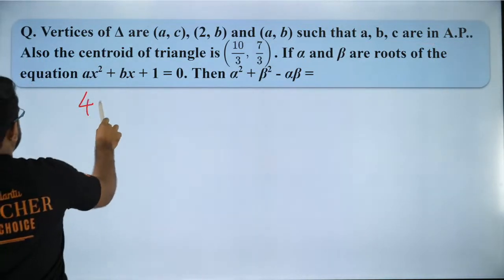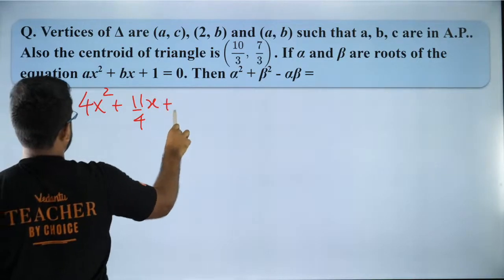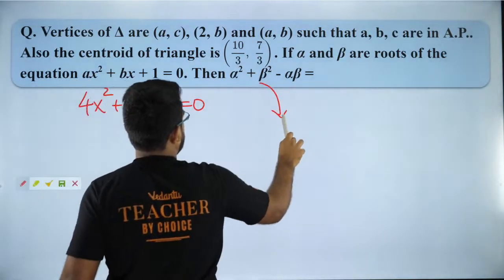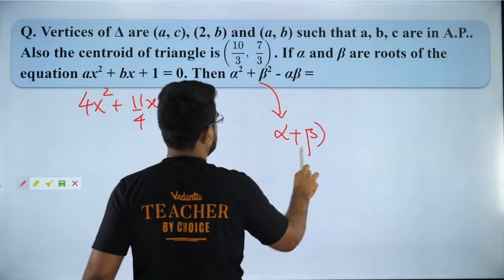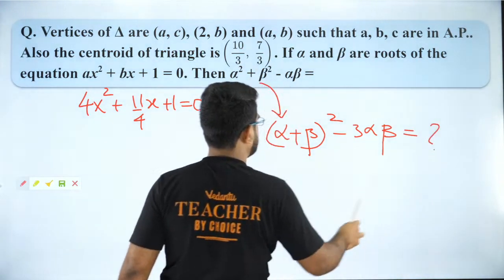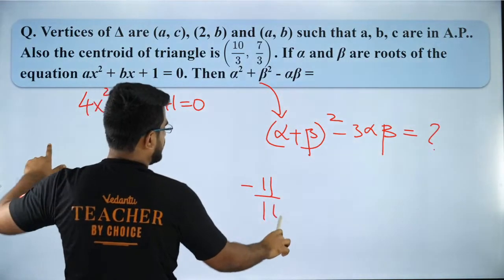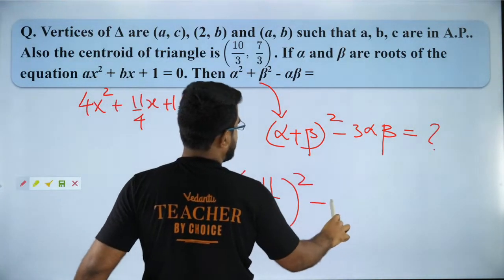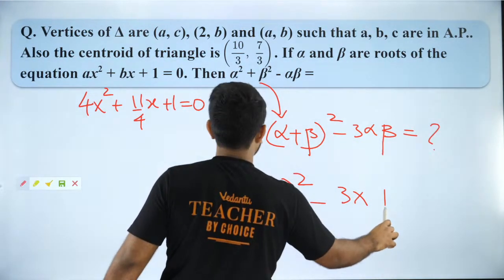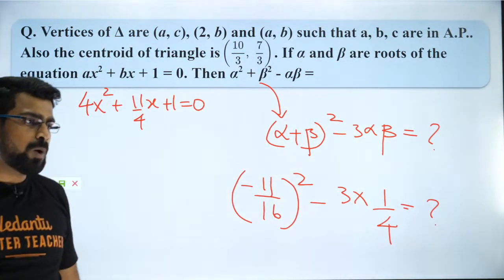So it is nothing but 4x square plus 11 by 4x plus 1 is equal to 0. So this is nothing but alpha plus beta the whole square minus 3 alpha beta. So I want to find out how much is that. So that is nothing but minus 11 by 4 into 4, 16 whole square minus 3 times of alpha beta, which is 1 by 4. So that value you have to tell me. That is the answer. Okay?